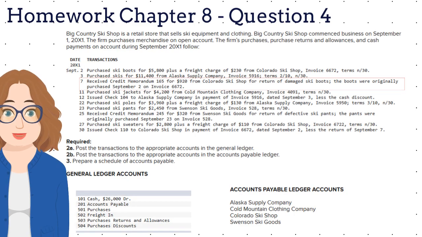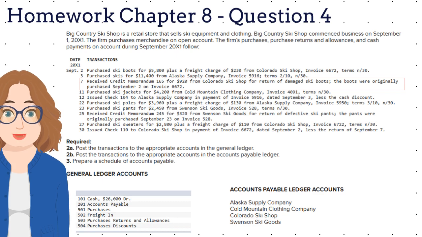For the third transaction, we need to record a credit memo. The company received credit memorandum 165 for $920 from Colorado Ski Shop for return of damaged ski boots. The boots were originally purchased September 2nd on invoice 6,672.